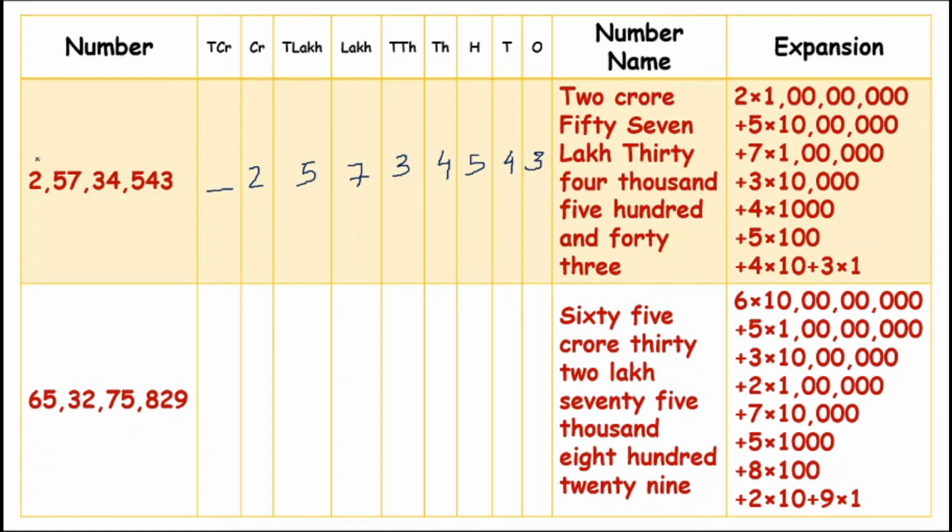So 2 crore 57 lakh 34,543. That is how we read it. And I have to expand this number. So 2 into 1 crore. 1 crore means you have 7 zeros.